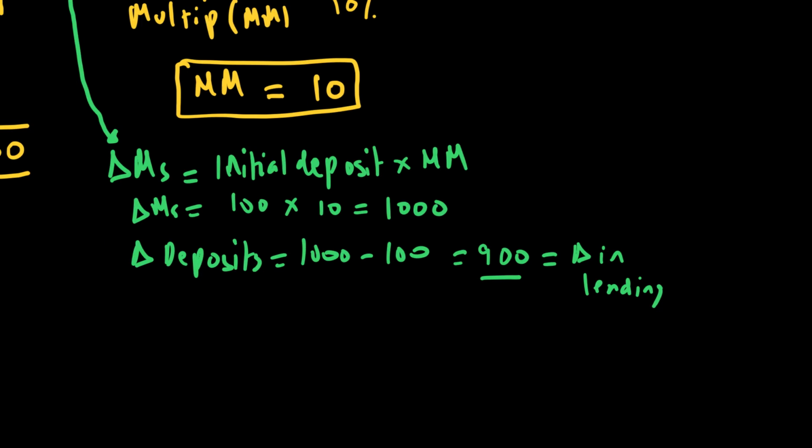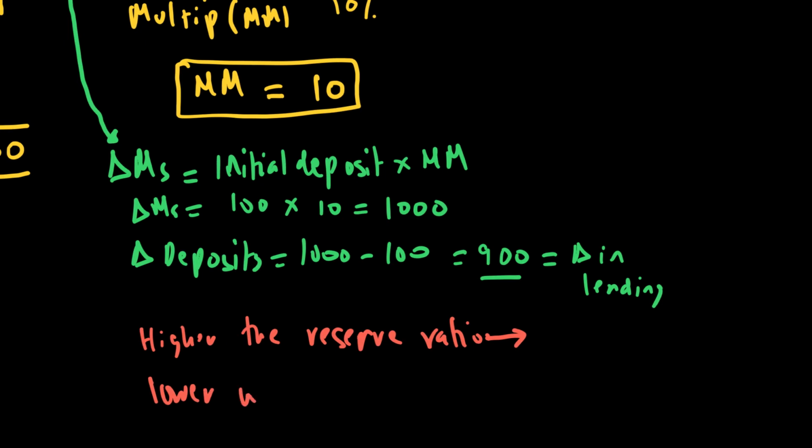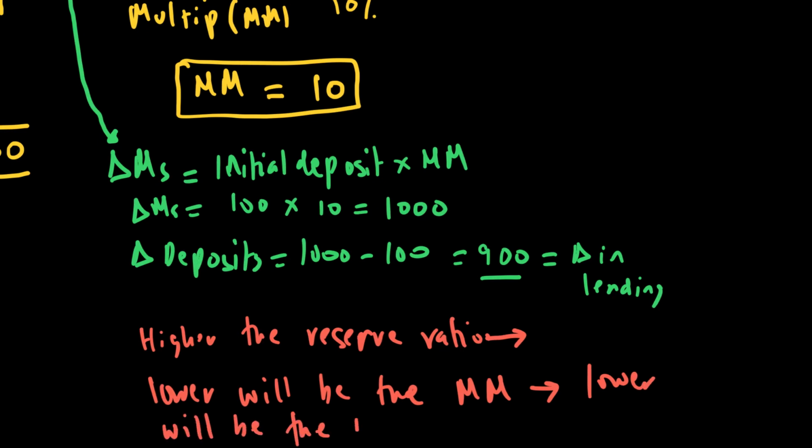One more thing we need to remember is how the government or central bank can use this tool to manage money supply. Well, simply, if we increase the reserve ratio, so if the reserve ratio goes up, the higher the reserve ratio in an economy, the lower will be the money multiplier, and therefore the lower will be the bank lending.